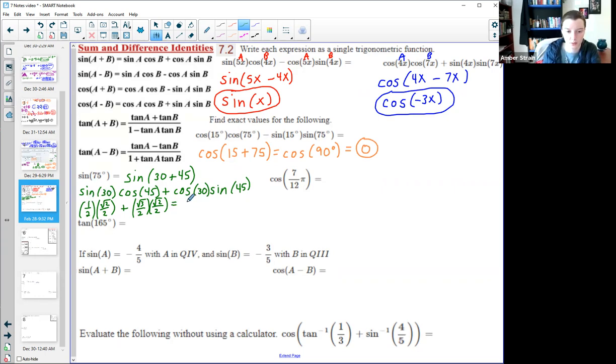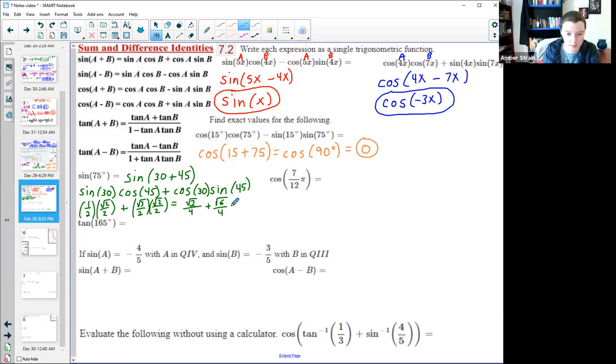1 times square root of 2 is just square root of 2. On the bottom, 2 times 2, of course, is 4. And then this one, square root of 3 times square root of 2, since they're both square roots, would give me square root of 6. I would combine those inside numbers like that, and the same 4.